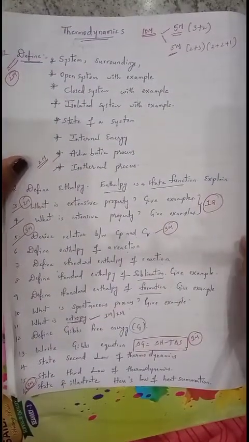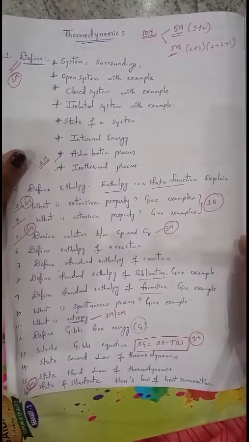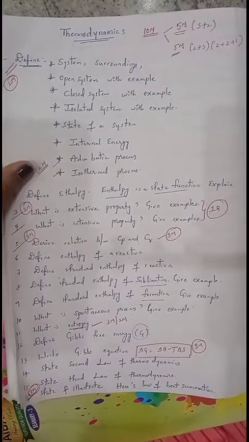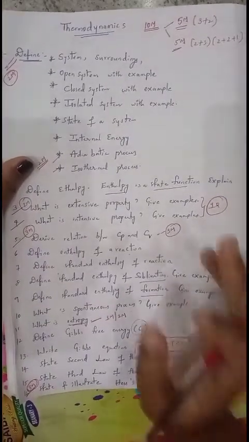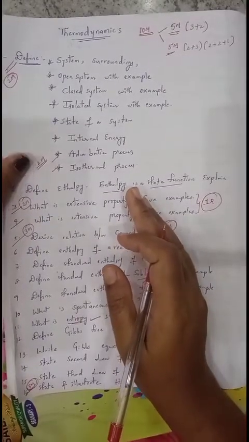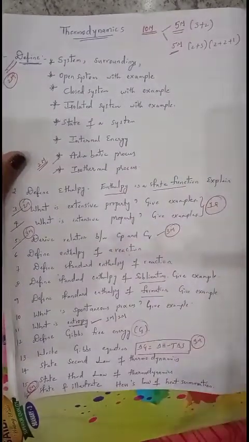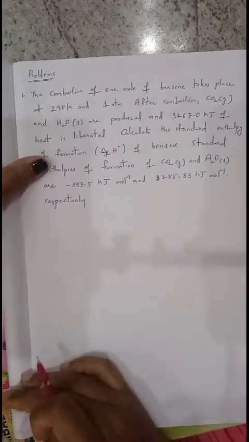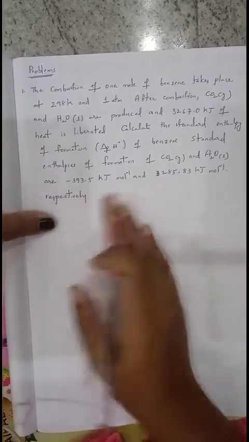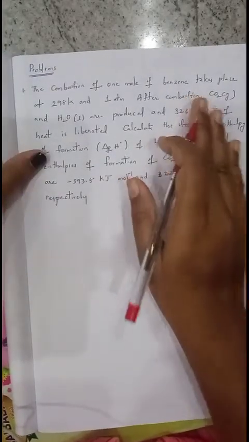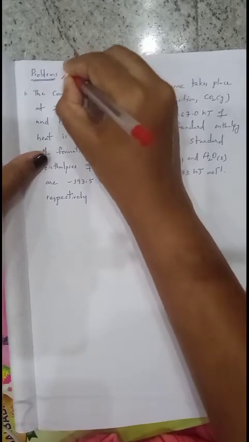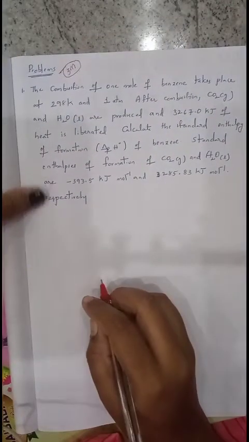Now we'll see the problems based on the enthalpy of combustion and enthalpy of formation. Very, very important for 3 marks. From this chapter you will compulsorily get one numerical for 3 marks or 4 marks. Compulsory one question will come from these 6 problems. Totally 6 problems are there. Among the 6, one is compulsory, either for 3 marks or for 4 marks.